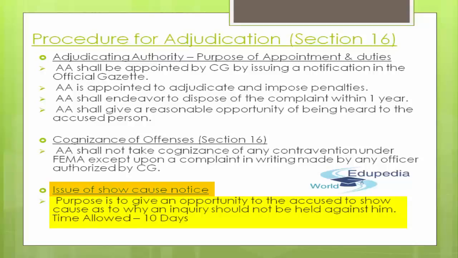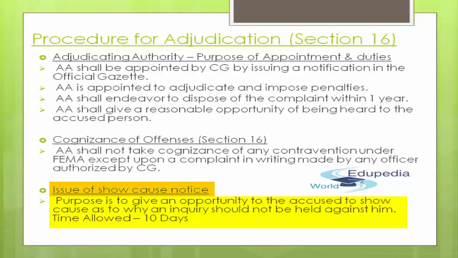Their endeavor is to dispose of each and every kind of complaint within 1 year of its coming to their desk, and they should provide a reasonable opportunity of being heard before delivering the final verdict to that accused person. Cognizance of offences: the adjudicating authority shall not take cognizance of any contravention under FEMA except upon a complaint in writing made by an officer authorized by the central government, and in case of